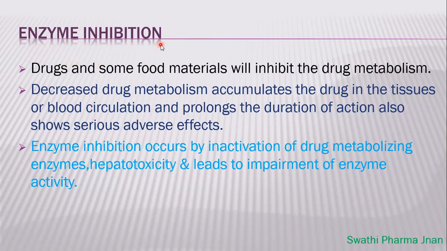Next one is enzyme inhibition. Some drugs and some food materials will inhibit the drug metabolism. So if we have taken some drugs and some food materials, that will inhibit the activity of enzymes, hepatic enzymes. Because of that inhibition of the enzymes, it will also inhibit the drug metabolism process. Decreased drug metabolism accumulates the drug in the tissues or blood circulation.